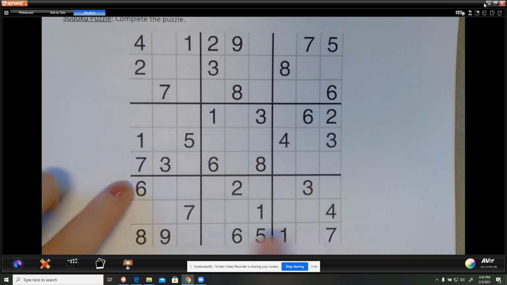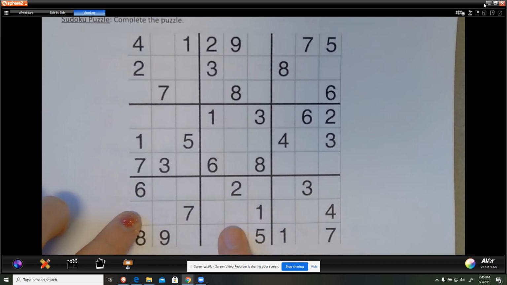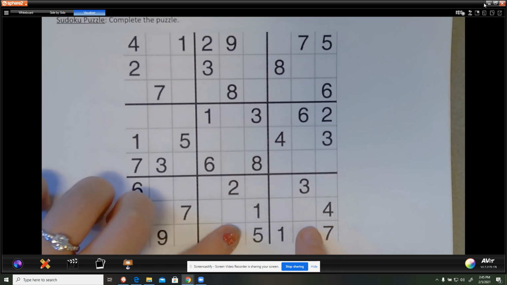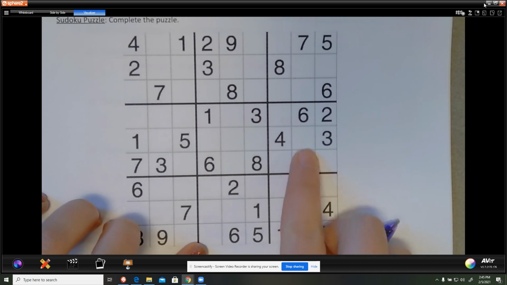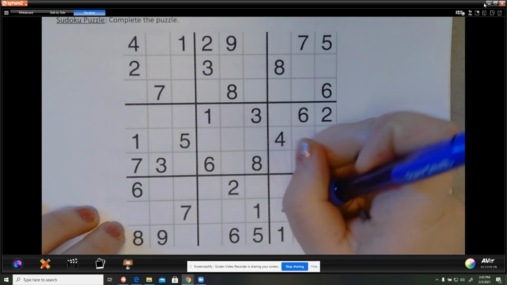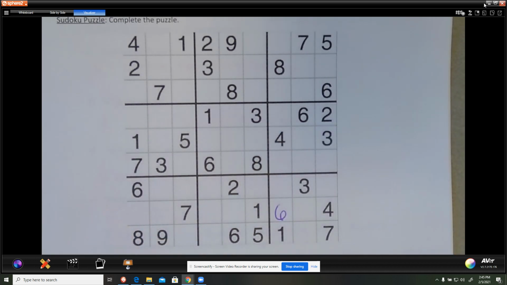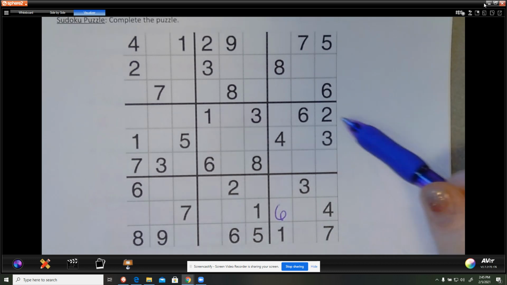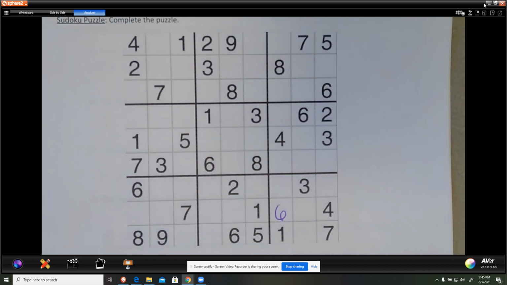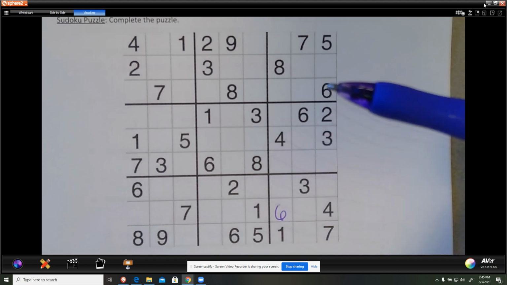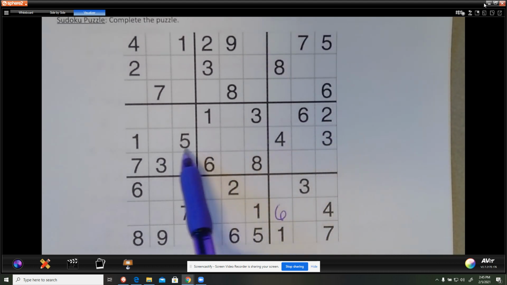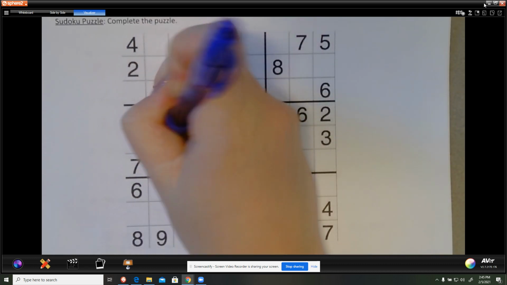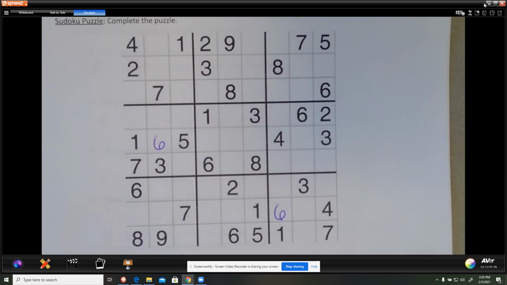So we can't have a 6 here, but we need a 6 in this middle row. We can't use this box or this box, so it's got to be in this box. In the middle row, that leaves these 2 squares, and there's already a 6 there. So by my deductive reasoning, that needs to be a 6. And that lines up. Now let's see if I can get another 6. I have a 6 here and a 6 here, so in the middle of this column over here, there's only one spot. So that's got to be a 6.